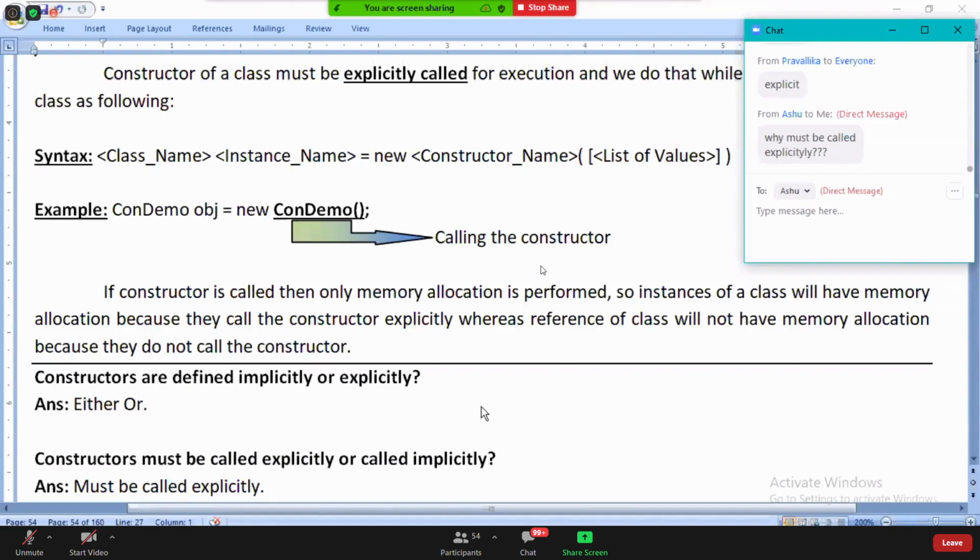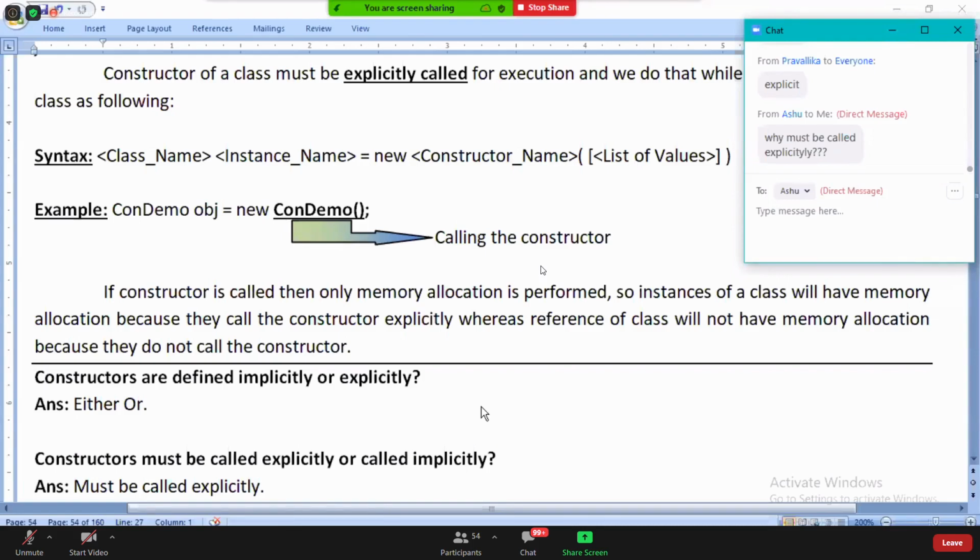Why must it be called explicitly? What is your question? Otherwise, how will they be called? Without calling, nothing will execute. Will a method execute without calling? Same way, a constructor also will not execute without calling. So calling is mandatory. Constructor is just a method, so if you call it only, it will execute.